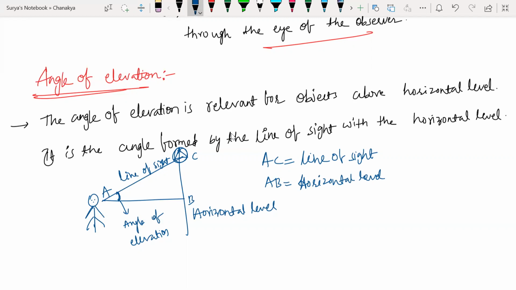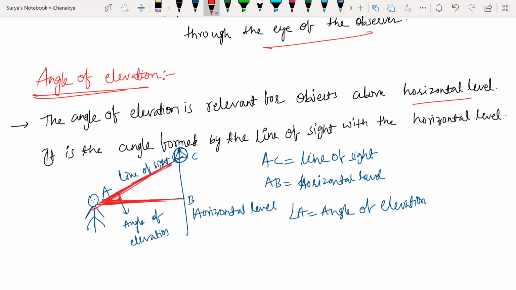Now angle A is equal to what here? Angle A is equal to angle of elevation. So angle of elevation is relevant for objects above the horizontal line. Look, this is my horizontal line. Whatever is above the horizontal line, that is what the angle of elevation is for. So angle of elevation means from down, I'm starting here. If I look at the top of the tower, the angle whichever I frame,